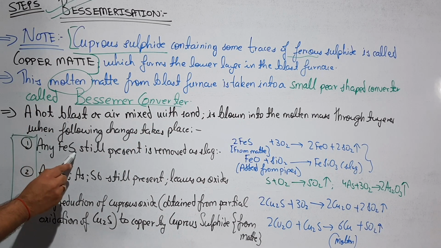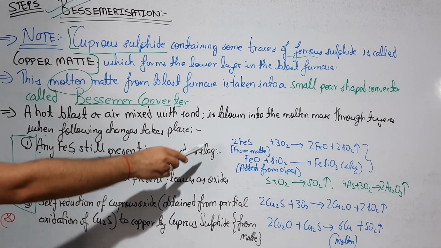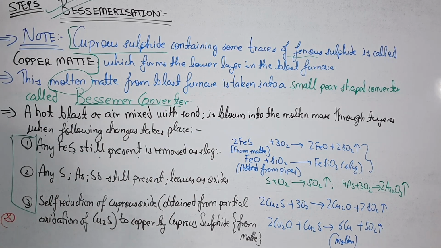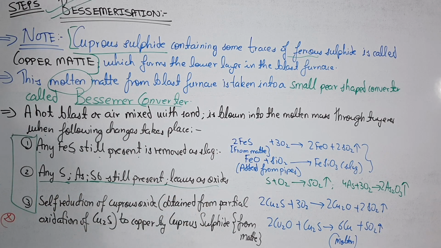First, any FeS still present is removed as slag. The reactions are very important. 2FeS plus 3O2 gives 2FeO plus 2SO2. Then FeO reacts with SiO2 to give FeSiO3 as slag, and slag being lighter forms the upper layer and is removed from time to time. Any sulfur, arsenic, antimony still present leaves as oxide. After reacting with the oxygen, they move out as gases: SO2, arsenic oxide, etc.